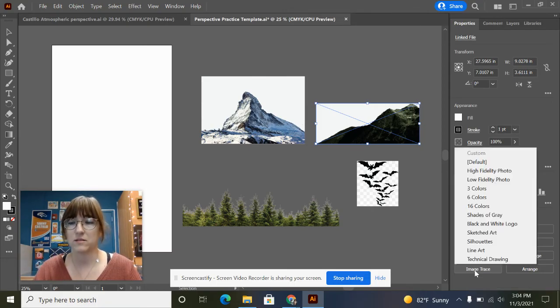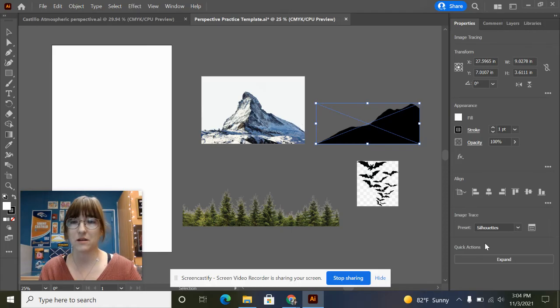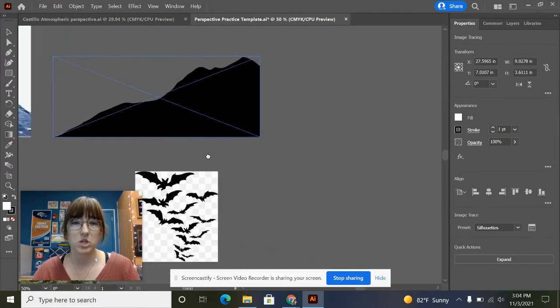When I do that, I want to select the preset of silhouettes. The reason that I want it to be a silhouette, you'll notice here, it immediately made everything that was a color a silhouette or a black image. And then it made everything else that was in the background see-through or transparent. Now that I've done that, that preset does a pretty good job, but most of the time the presets are not enough. We need to edit that preset to get exactly what we want from the image.